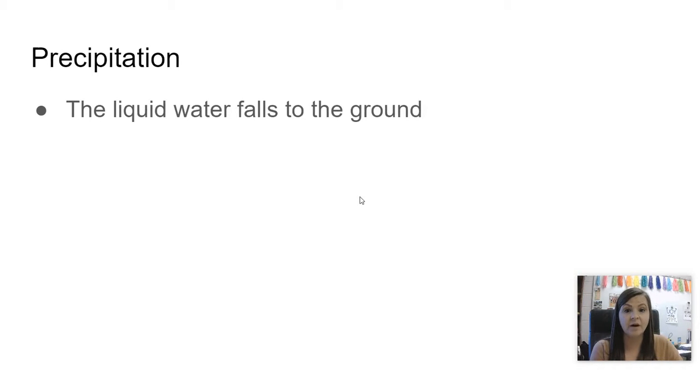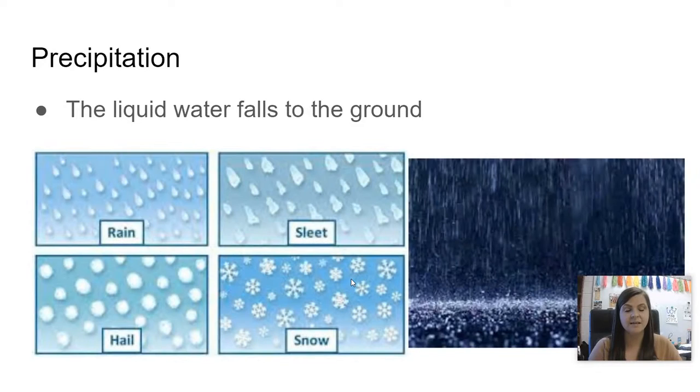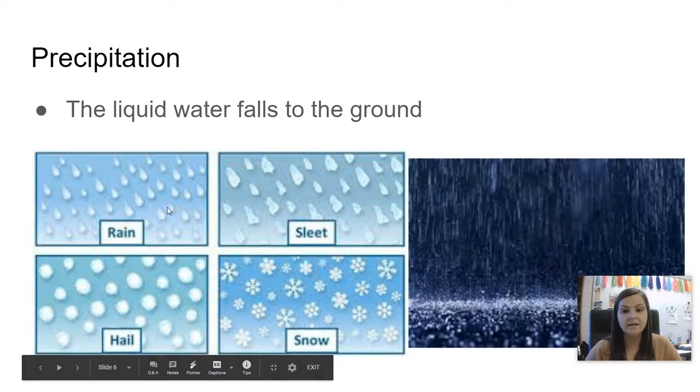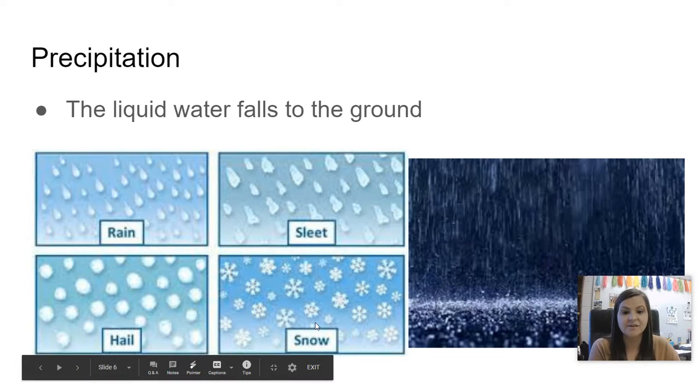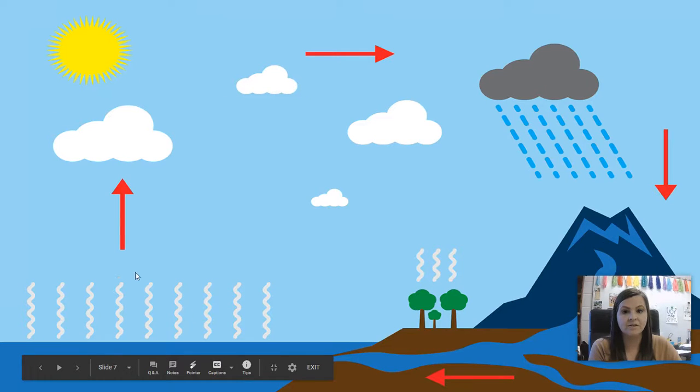Precipitation is the liquid water that falls to the ground. We have 4 types of precipitation: rain, which is liquid water; sleet, which is a mixture of snow and rain; snow, which are ice crystals; and then hail, which is a buildup of ice crystals in layers and layers. So here's another picture: evaporation, condensation, precipitation, collection.